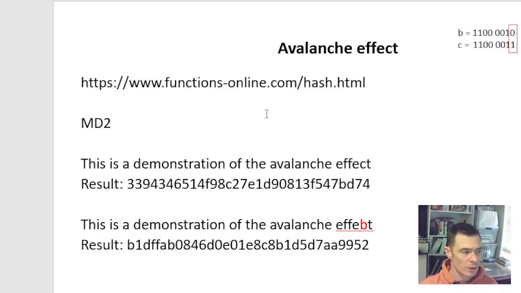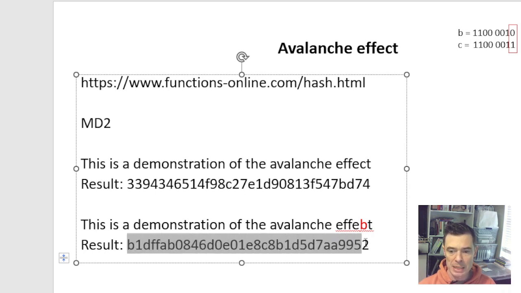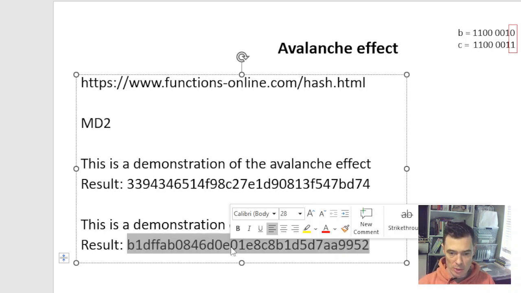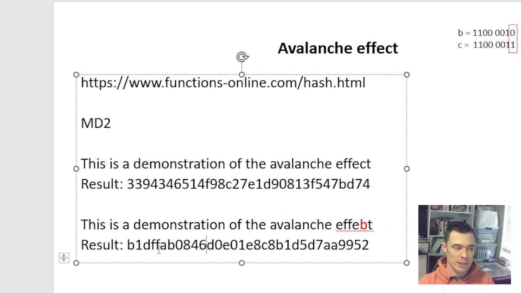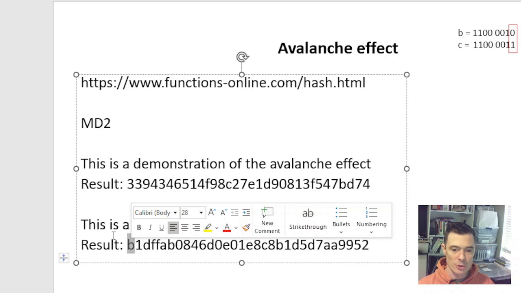Now we'll take a closer look at what happened here. The difference between the B and the C is just a 1-bit change. The first time we ran it using the C spelled correctly, that was the output. When we change it from a C to a B, this is the output. So just this one change exploded the output. Because of the shuffling and the substitution boxes, every individual item in this output is linked to every individual input item. There's no direct connection, no one-to-one connection.